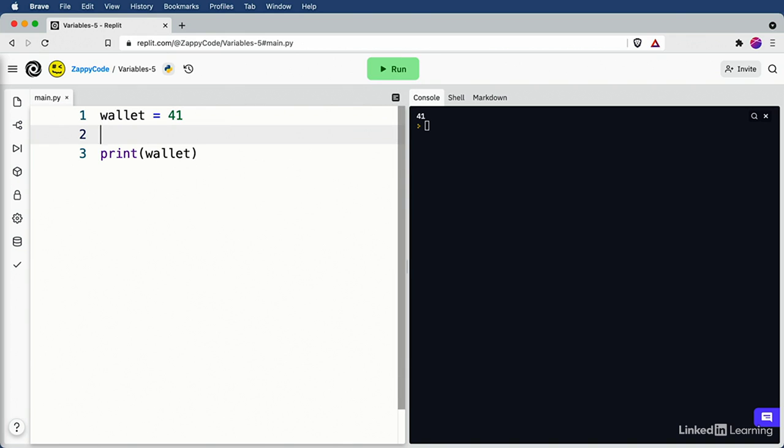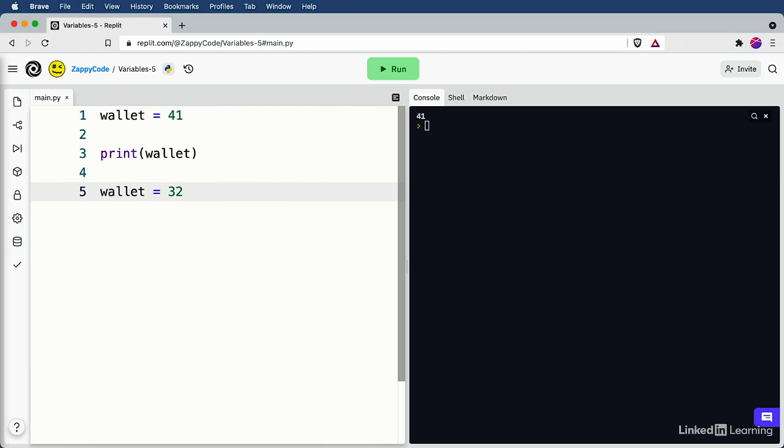Now, one more thing with variables is that the value that they're holding can change over time. So let's say with our wallet, I went and bought some pizza, and so now my wallet only has, let's say, $32 inside of it. I can update the value of the variable. I can say wallet is now equal to 32.